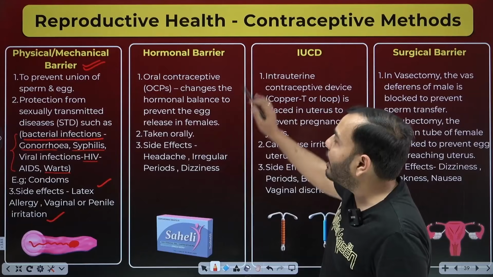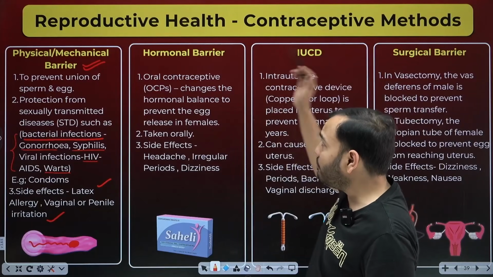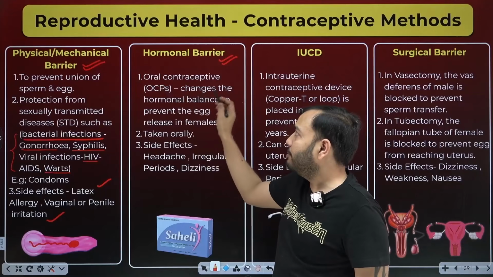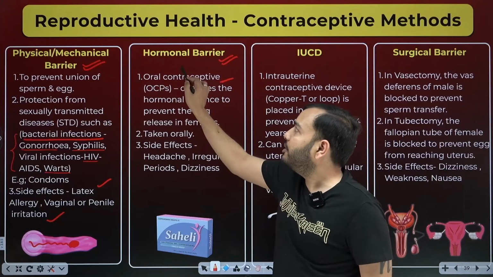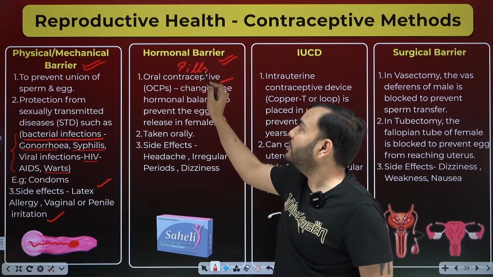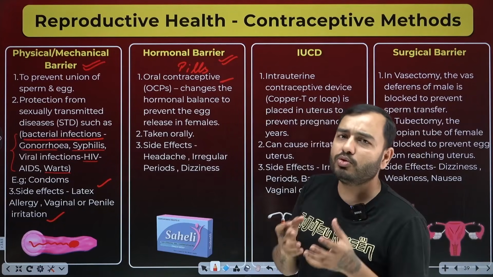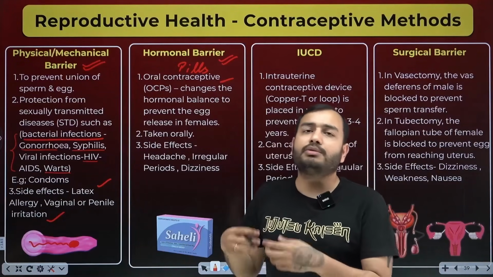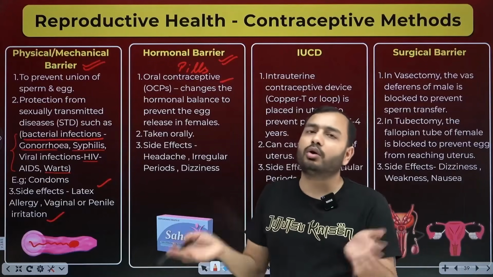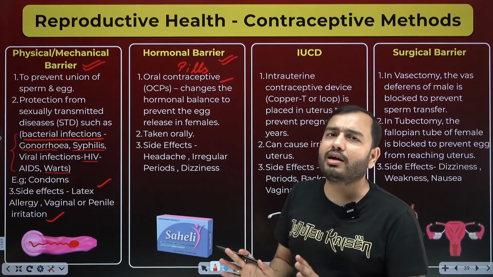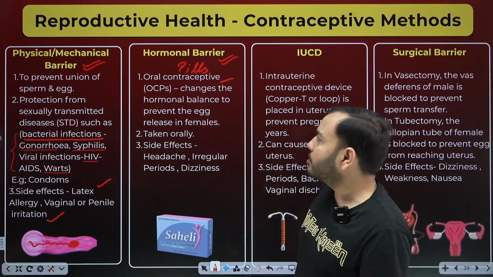What is next? Hormonal barrier. What is a hormonal barrier, beta? You take oral contraceptive pills. So you took the pills. Females generally use them. These pills, beta, work in different ways. They work through hormones. Sometimes they do not allow the production of the egg cell at all. If there is no egg cell, what will fertilize? Sometimes egg cell production is happening, and they kill the sperm. So by doing different tasks, they also stop the fertilization.